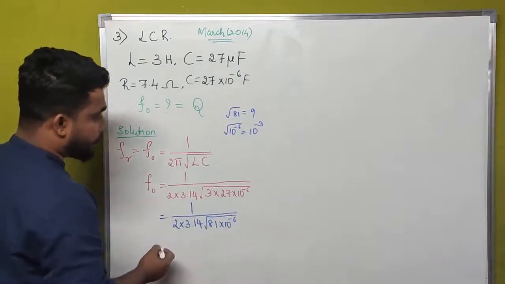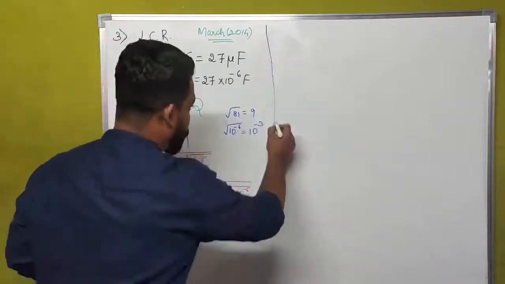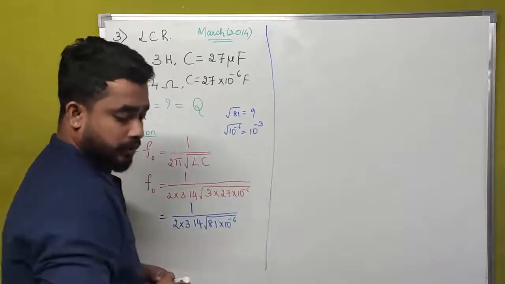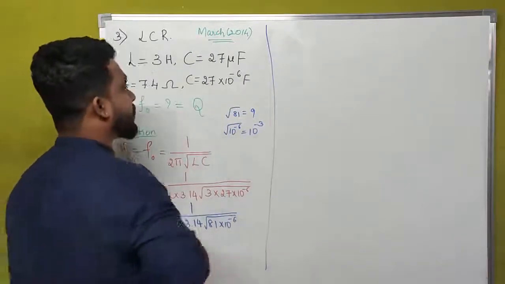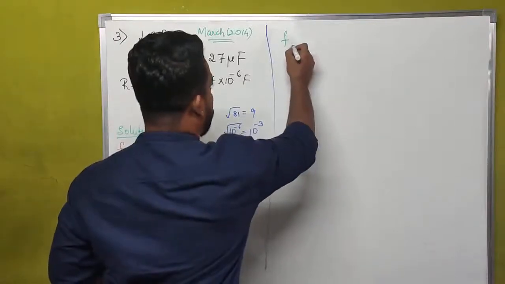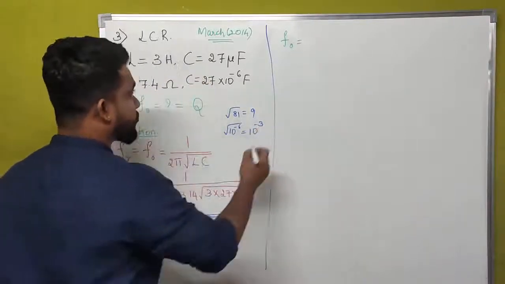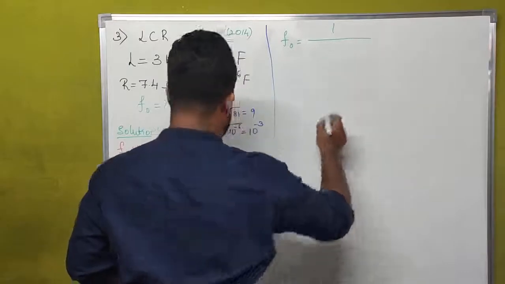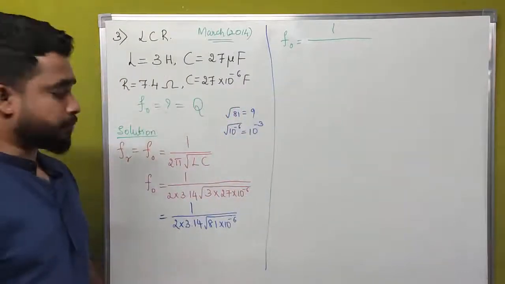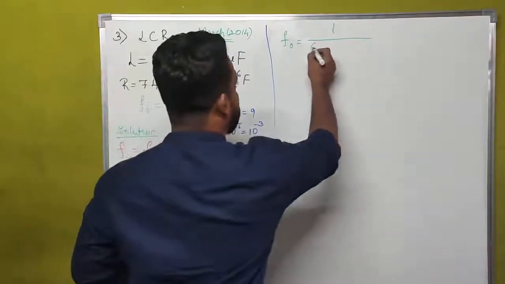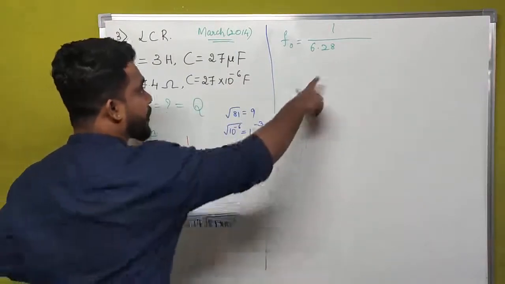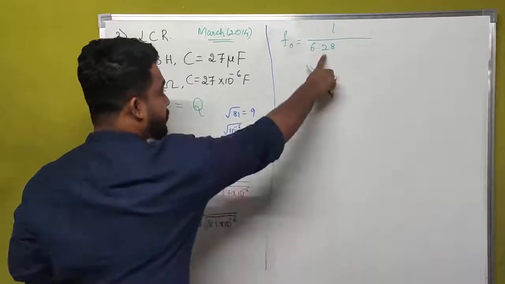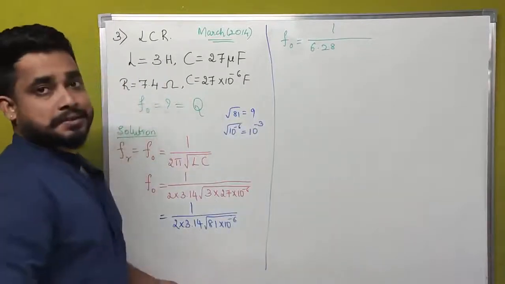Then once we simplify this problem, what we will get is the resonant frequency of alternating current F naught is equal to 1 divided by 2 into 3.14, which is nothing but 6.28. 2 4s are 8, 2 1s are 2, 2 3s are 6.